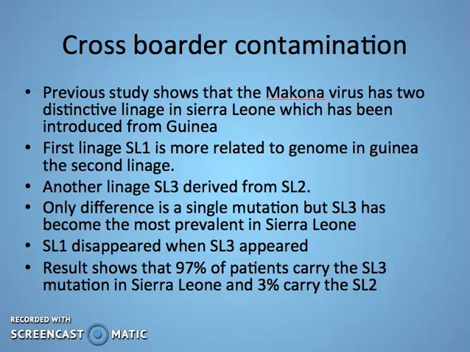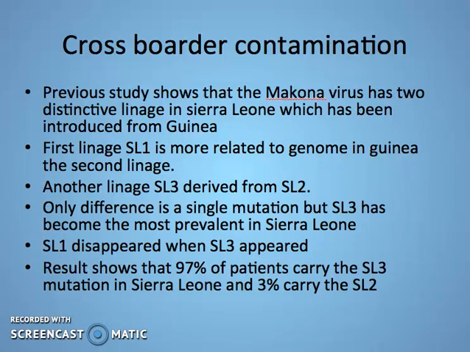A third lineage, SL3, which has been observed to be different from SL2 by a single mutation. SL3 has become the most prevalent variant in Sierra Leone in the first few weeks of the outbreak when SL3 appeared. It led to the disappearance of SL1 variant. This identification of SL3's defining mutation is important as it is the first commonly circulating mutation observed to arise within the Sierra Leone borders.